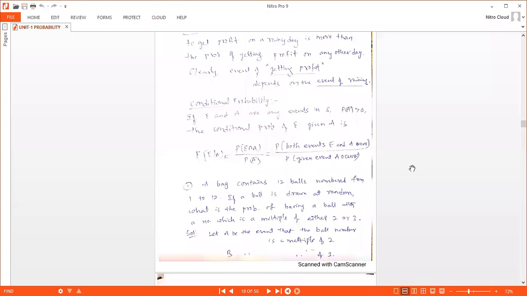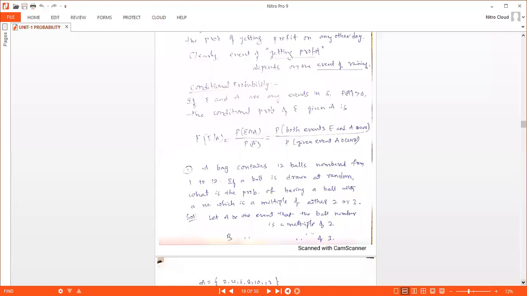Here A is already happened and we need to find the probability of E here. Probability of E, given that A is already happened. The event of A is already happened and we are finding the probability of E. So since A is already happened, we need to take this one as a conditional probability, and that is given by probability of E given A. So this is the definition for the conditional event and the conditional probability.